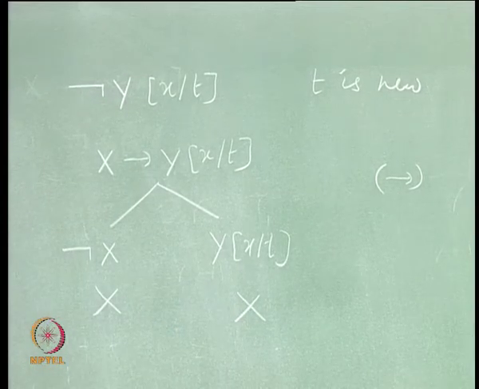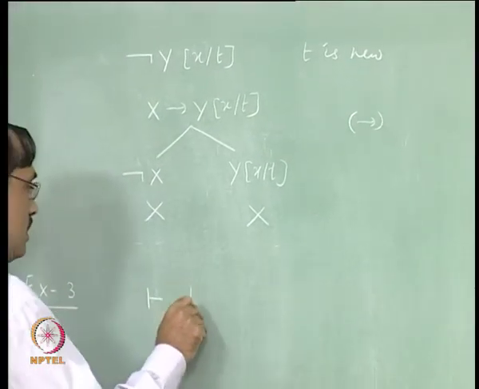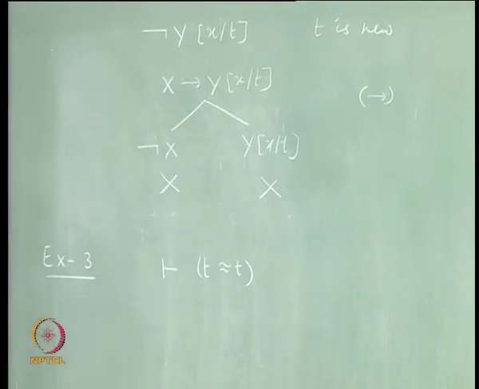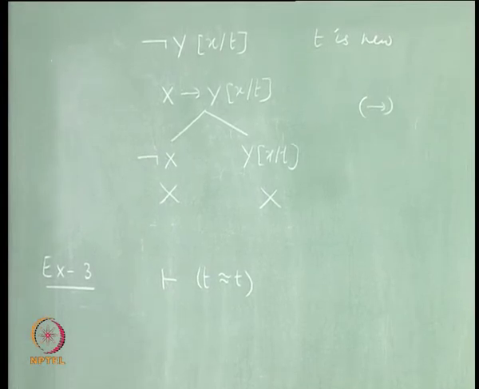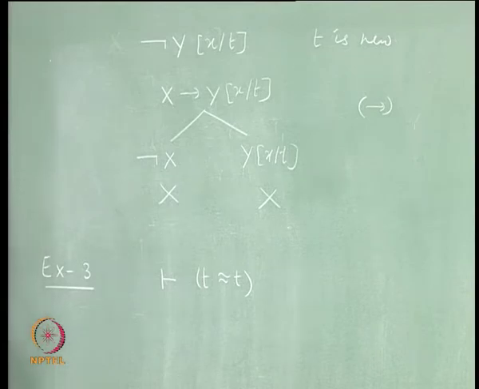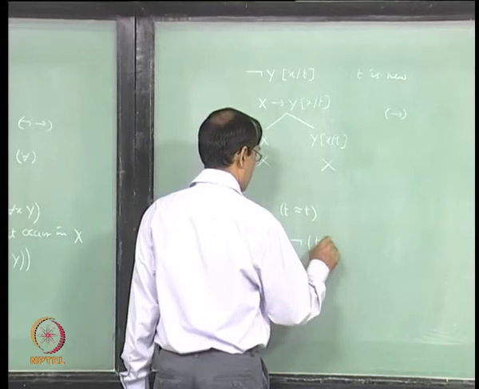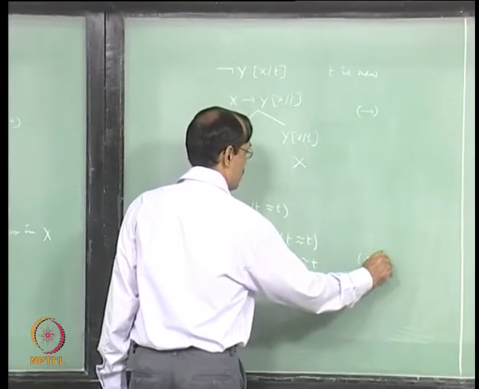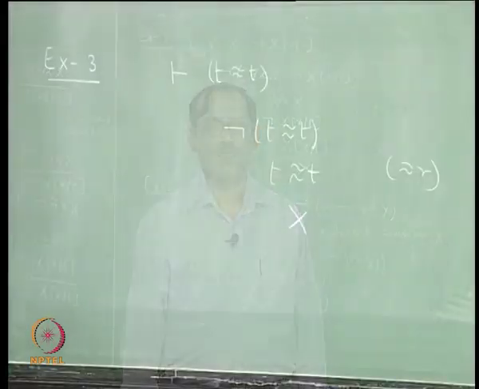So, let us see equality. So, you want to show that t equal to t. You have to show by tabular rules, right? It is direct, but you have to show a proof. So, for the tabula formally we have to start with negation of that. Yeah. So, you start with not of t equal to t and introduce t equal to t, this is your equality R rule, then close it, right. This is what tabula asks us to do.